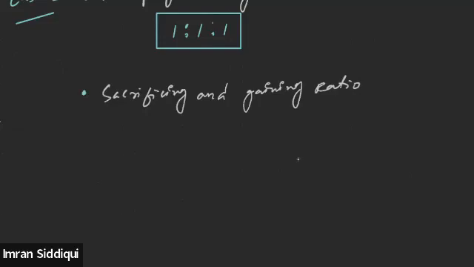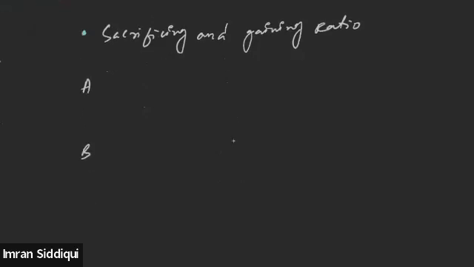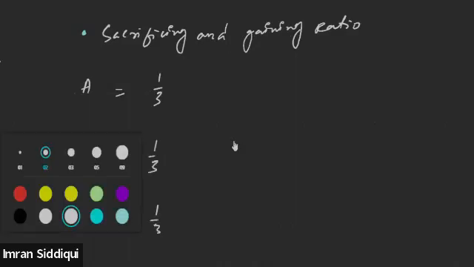So the formula for finding out the gaining and sacrificing share for A, B, and C: first of all, write down the new profit sharing ratio. New profit sharing ratio is 1/3, 1/3, and 1/3. And subtract the old profit sharing ratio out of it.